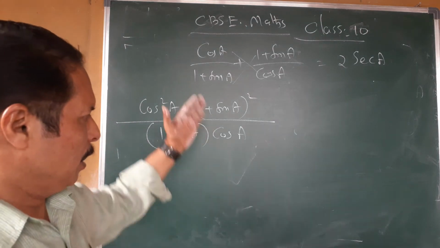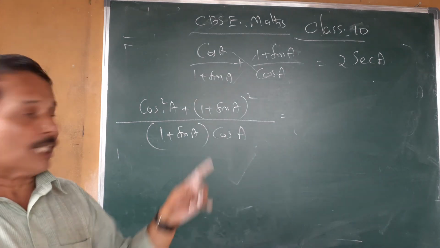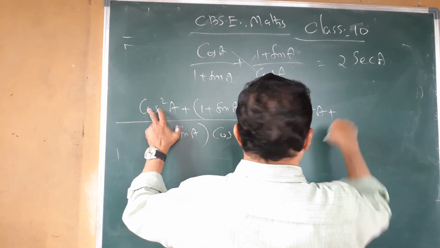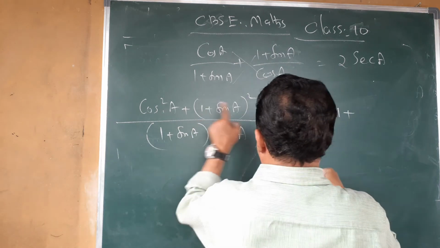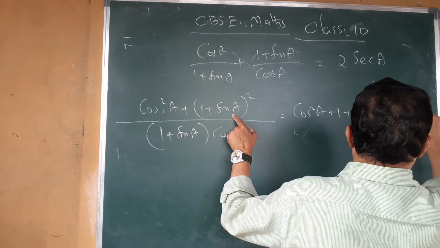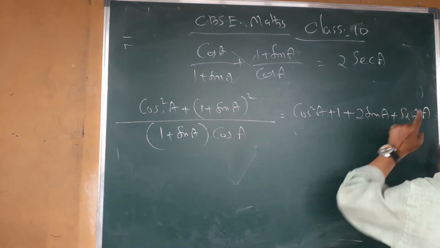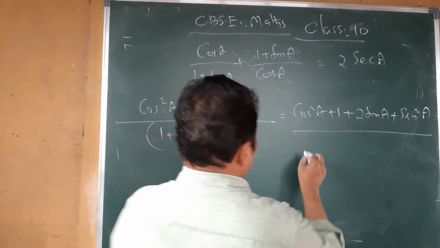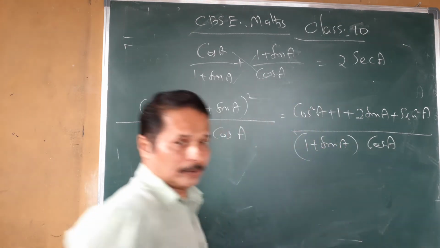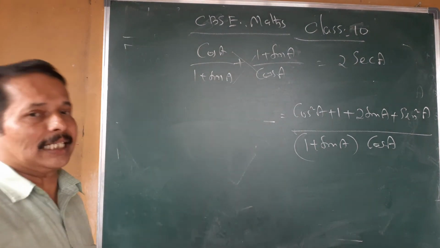Second step. This is A plus B whole square, which is A square plus 2AB plus B square. So cos square A plus 1 plus 2 into 1 into sin A, 2 sin A, plus sin square A, divided by 1 plus sin A into cos A. Is it clear? That is applying A plus B whole square. That is the second step.